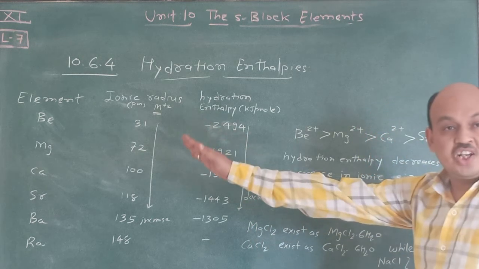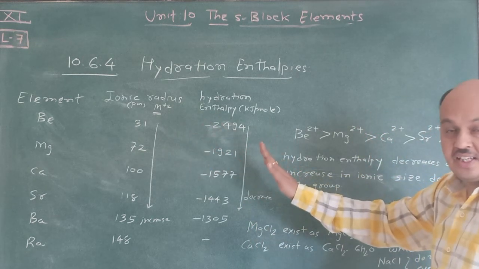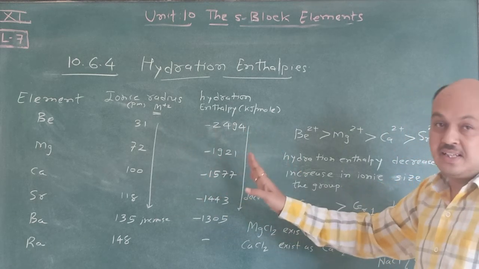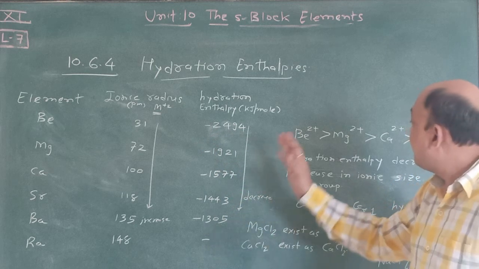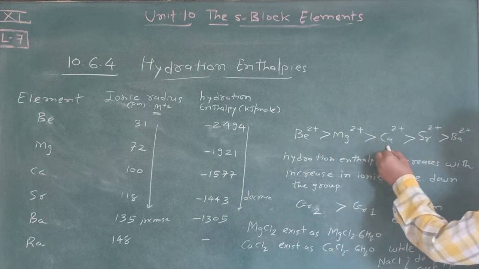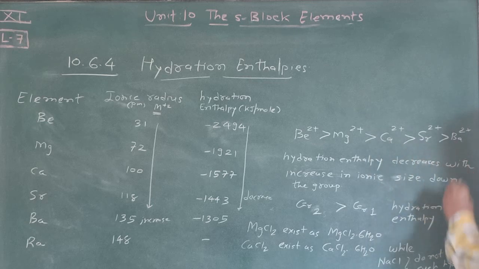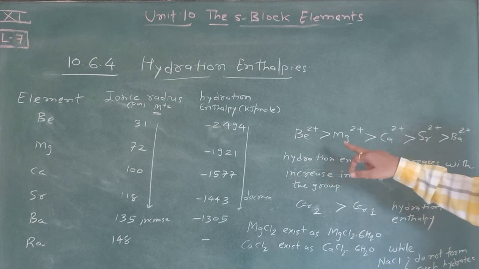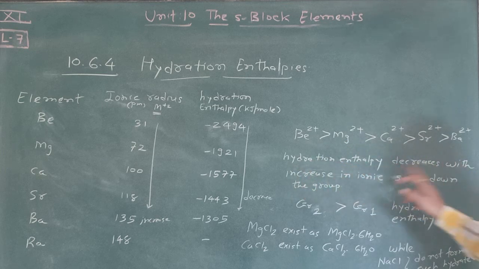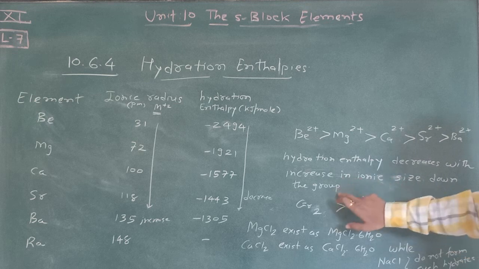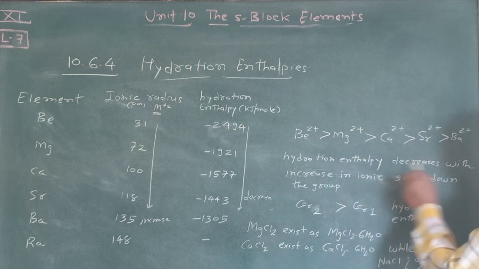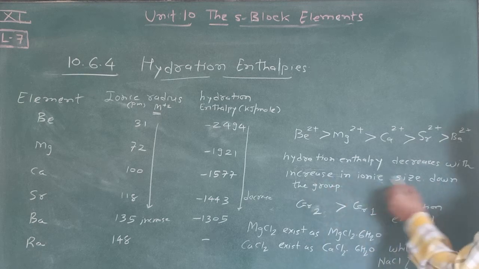So, a very simple relation between ionic radius and hydration enthalpy. Ionic radius is inversely proportional to hydration enthalpy in this group 2. Here you have to remember that Be2+ > Mg2+ > Ca2+ > Sr2+ > Ba2+ according to hydration enthalpy, not ionic radius. Remember this: hydration enthalpy decreases with increasing ionic size down the group.